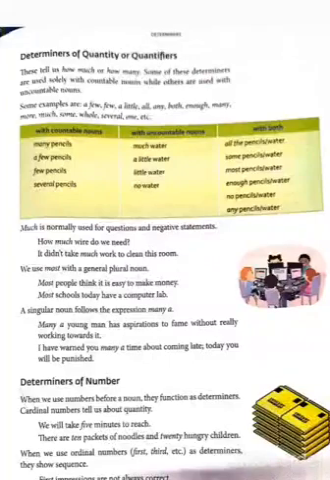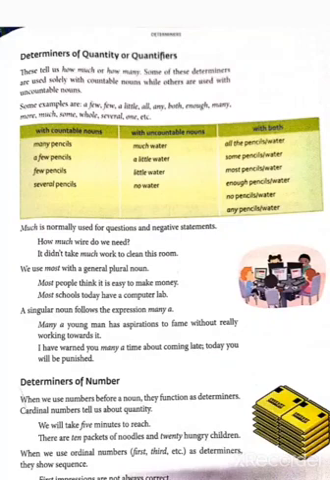5, 6, 7, and ordinal numbers are first, second, third, fourth, fifth, sixth, seventh. Okay, these are the ordinal numbers: first, second, third, fourth, fifth, sixth, seventh, eighth, ninth, 10th, 11th, 12th. And cardinal numbers are 1, 2, 3, 4, 5, 6, 7, 8, 9, 10, 11, 12. These are cardinal numbers.